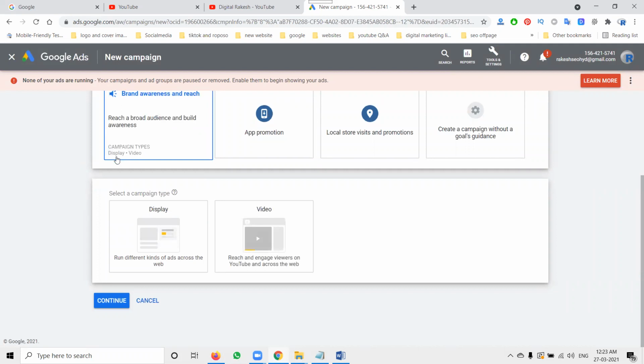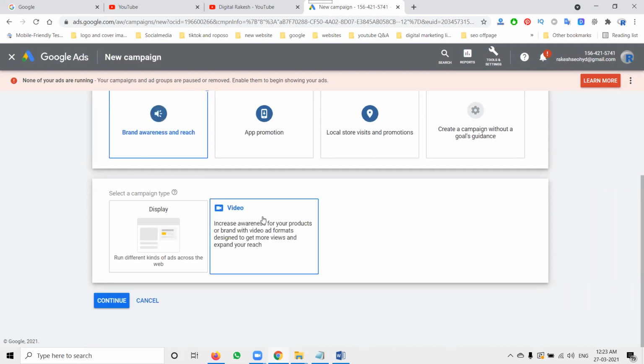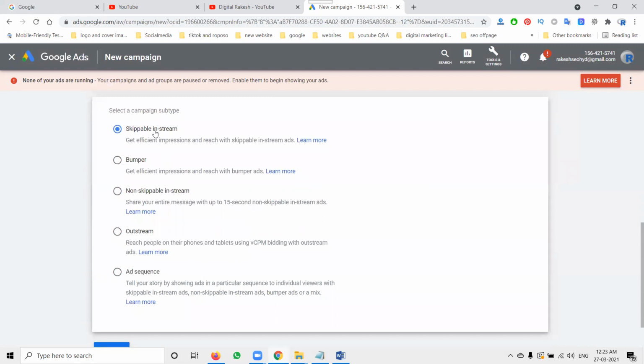The goal will be display and video. Select the video option. In this, there are skippable in-stream, bumper ad, non-skippable in-stream, outstream, and ad sequence. These are the options. Non-skippable is up to 15 seconds, bumper ad is less than 5 seconds, and skippable is more than 5 and up to 15 seconds.